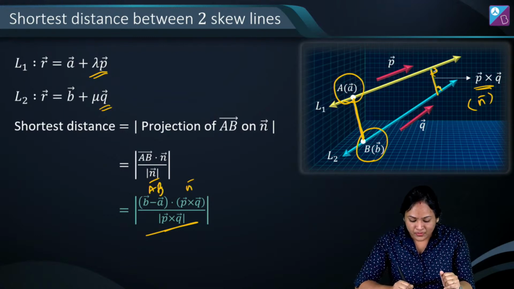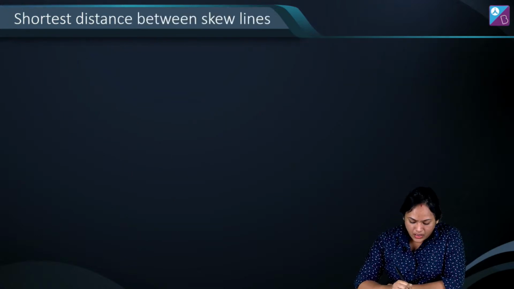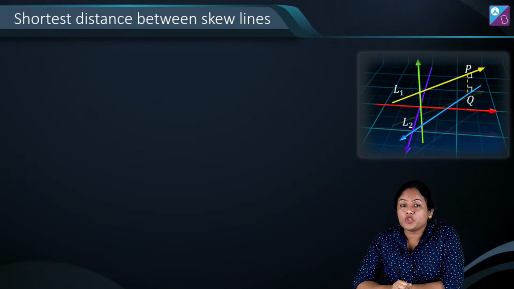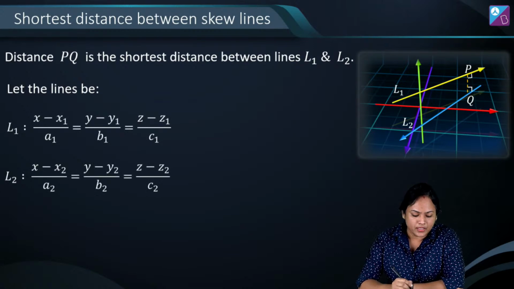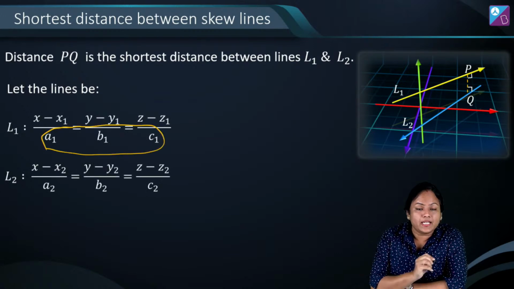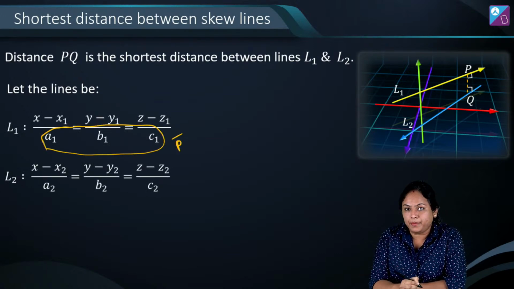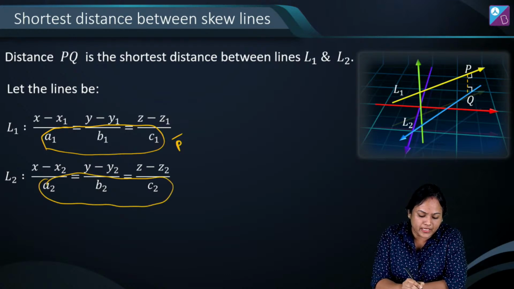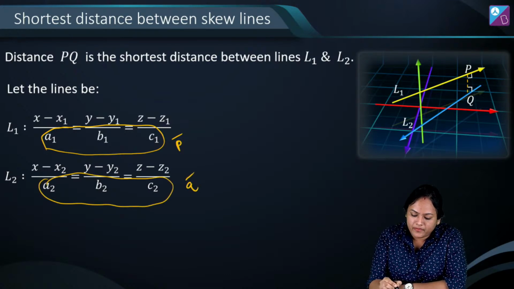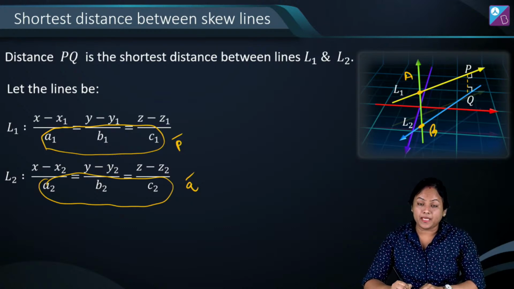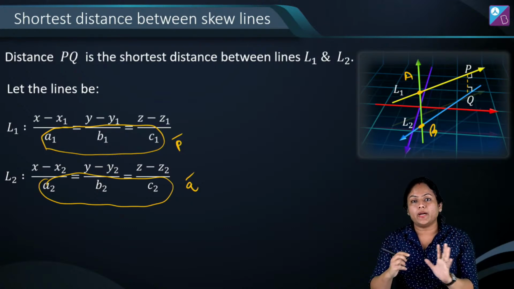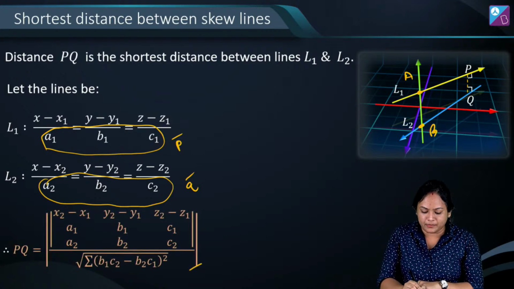Clear है? Now suppose इसी को मुझे 3D में लिखना हो, तो 3D में equations let's say हम ऐसे कुछ assume कर लेते हैं. This is the dr of one line, that means it represents P vector, and this is the dr of another line, it represents Q. x1, y1, z1 एक point रहेगा, that is A, another is B. ठीक है? तो वही same चीज जो अभी हमने लिखा था, B minus A dot P cross Q divided by magnitude of P cross Q, कुछ ऐसा बन जाएगा.